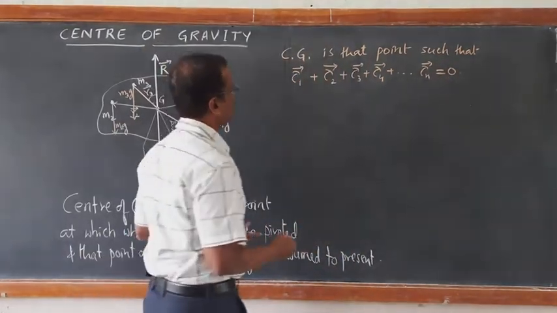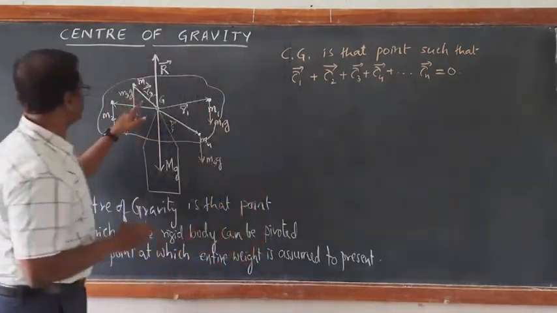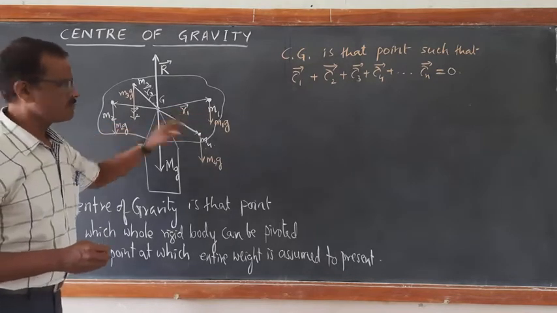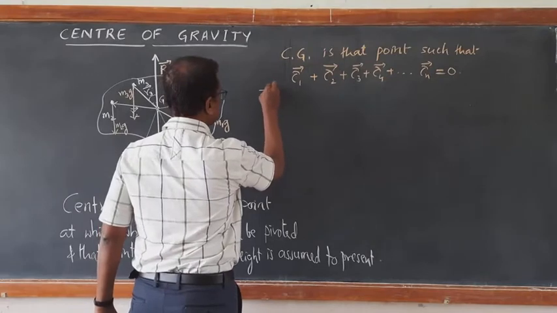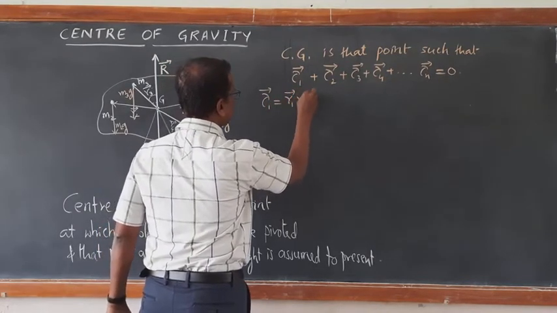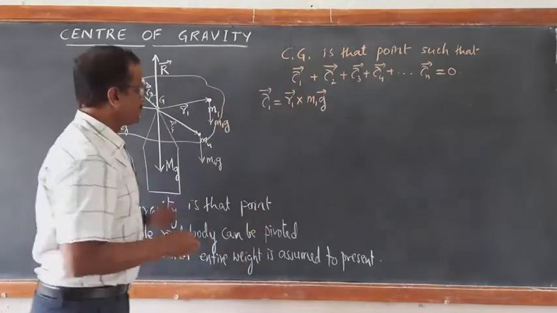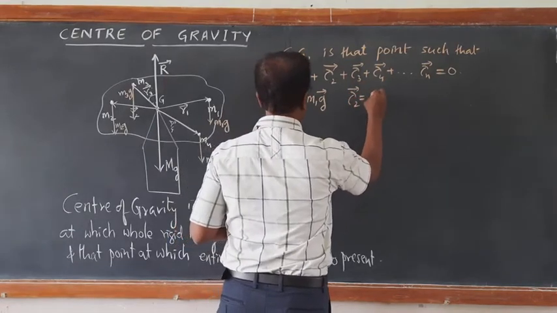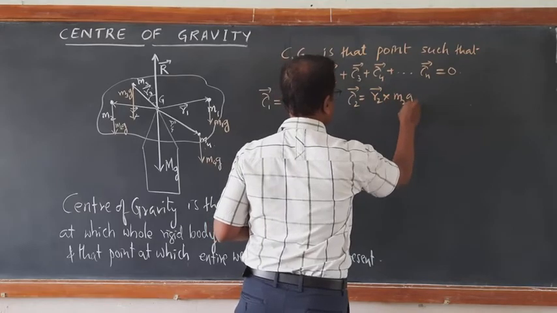So what is tau 1 here? From this diagram you see, this is the first particle, tau 1 equals R1 cross M1G vector. Then tau 2 in the same way, tau 2 equals R2 cross M2G.